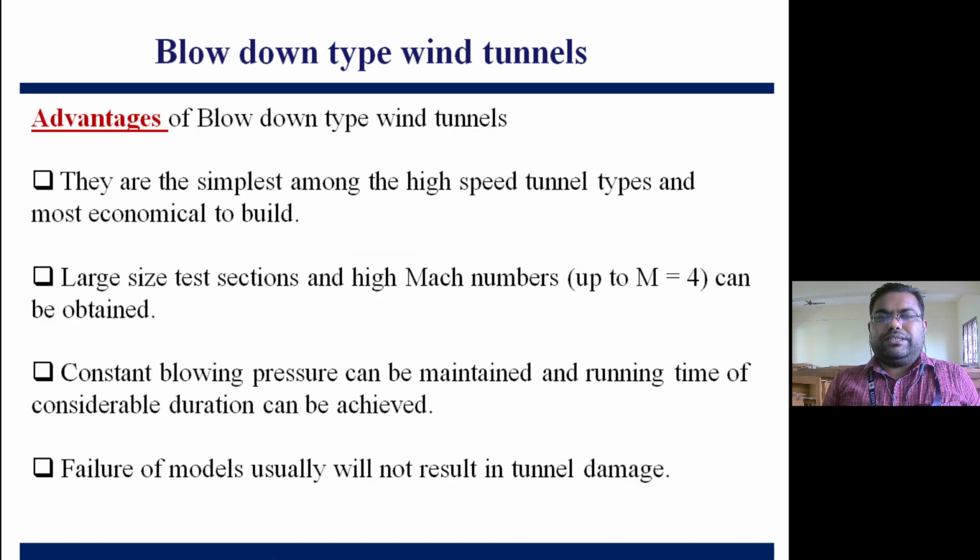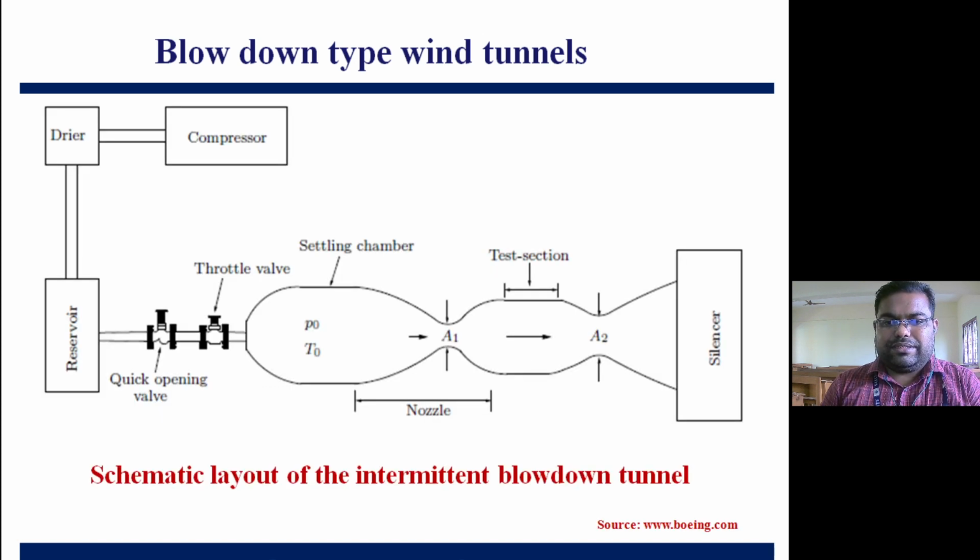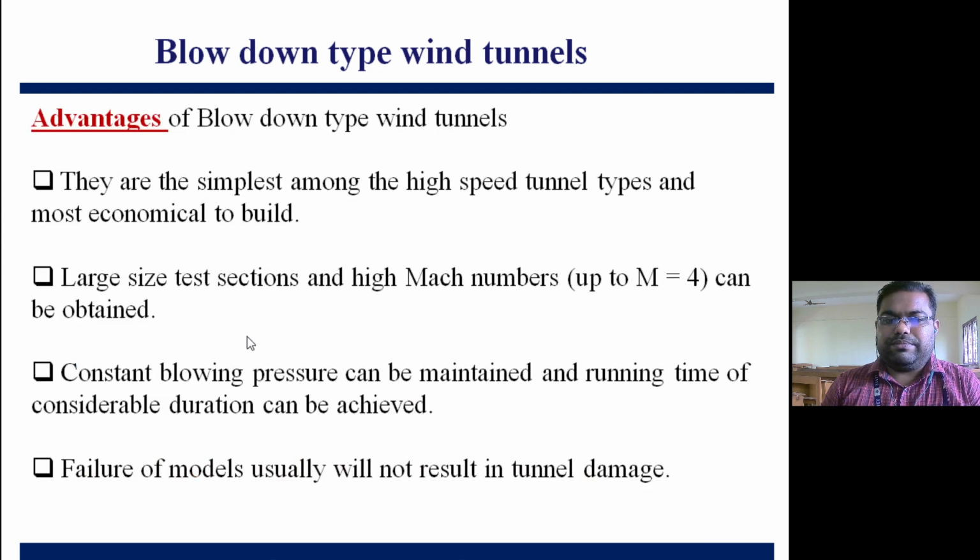So what are the advantages of blowdown type wind tunnels? They are the simplest among the high speed tunnel types and the most economical to build. Large size test sections and high Mach numbers can be achieved. Look at the test section; sizes will be bigger, and Mach numbers up to 4 can be obtained in the test section. Constant blowing pressure can be maintained and running time of considerable duration can be achieved. Model failures usually will not result in tunnel damage.